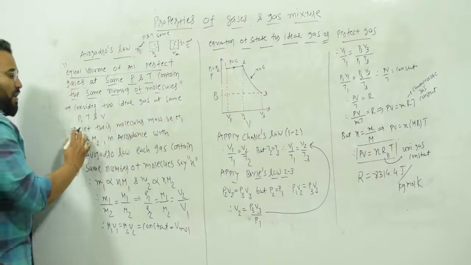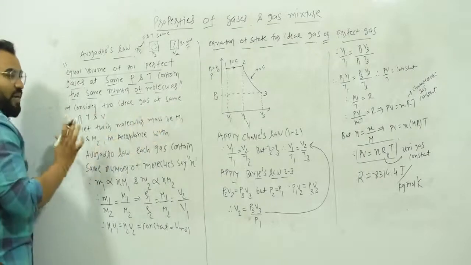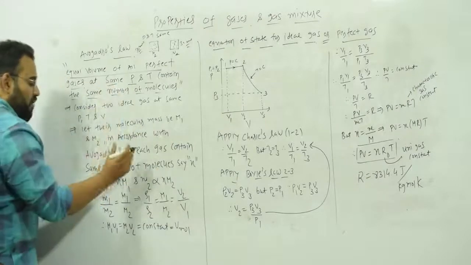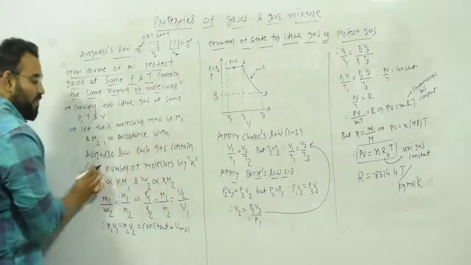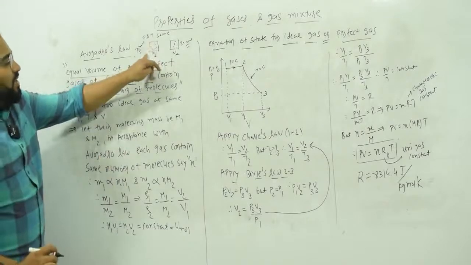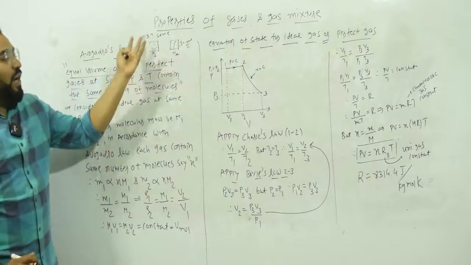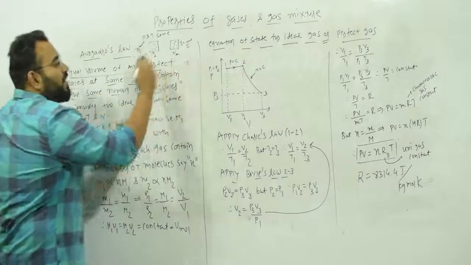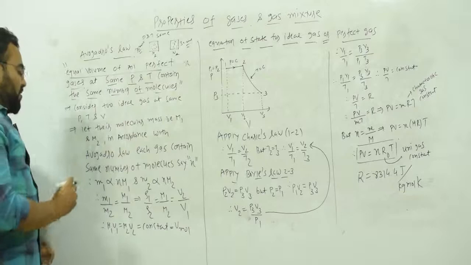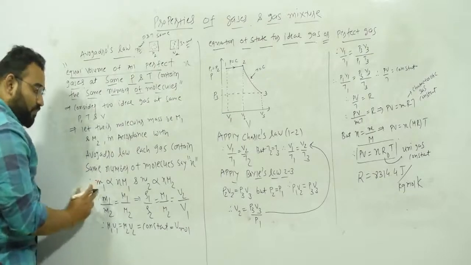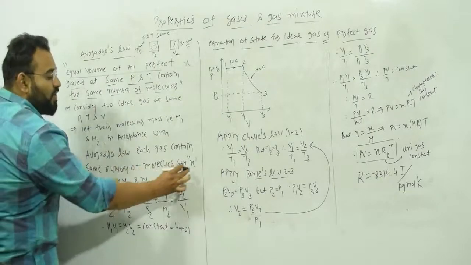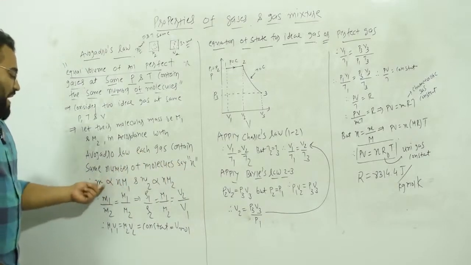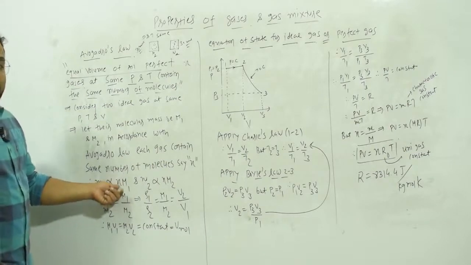Now consider two ideal gases at the same pressure, temperature and volume. Let their molecular masses be M1 and M2. According to Avogadro's law, each gas contains the same number of molecules. Let's say this has molecular mass M1 and this has molecular mass M2. Both contain the same number of molecules, let's say N. Therefore both contain the same number of molecules, which is N. Now we can write that mass is proportional to the number of molecules into molecular mass.